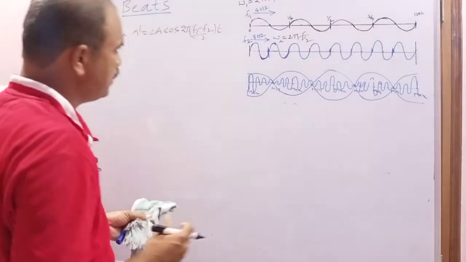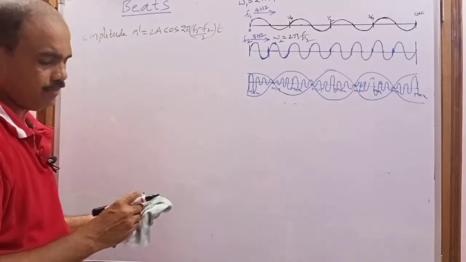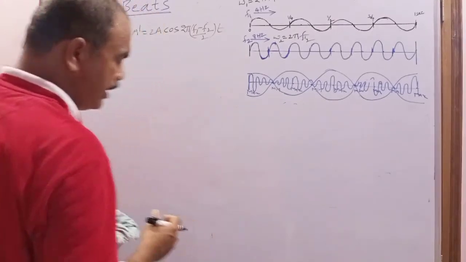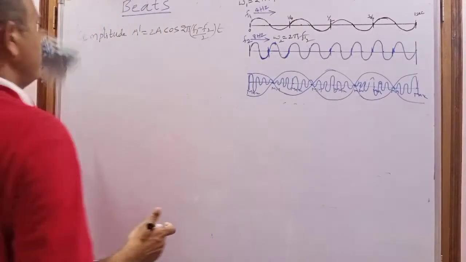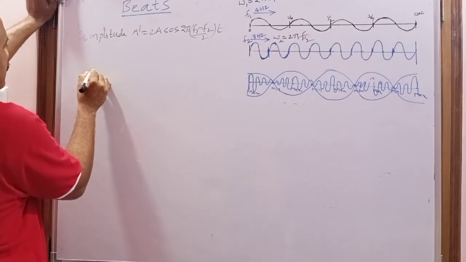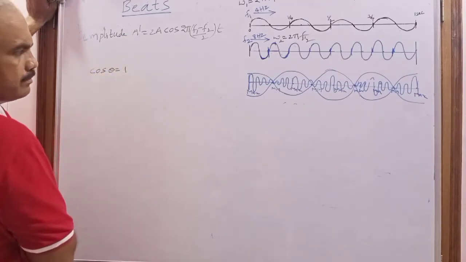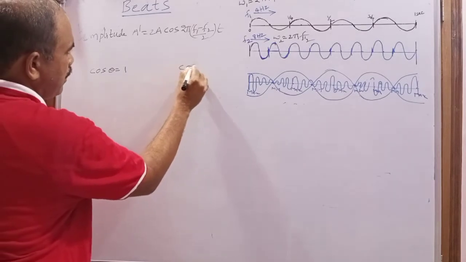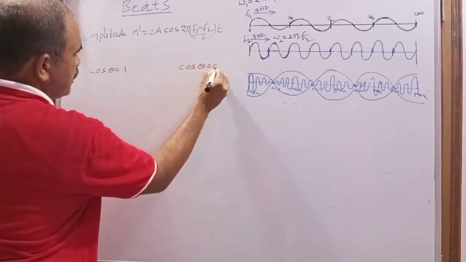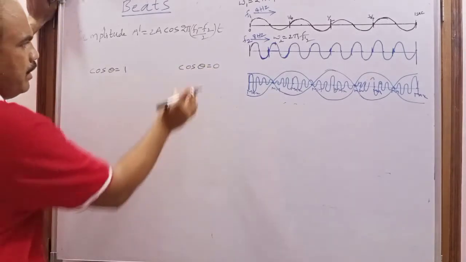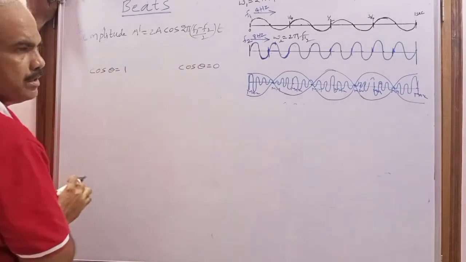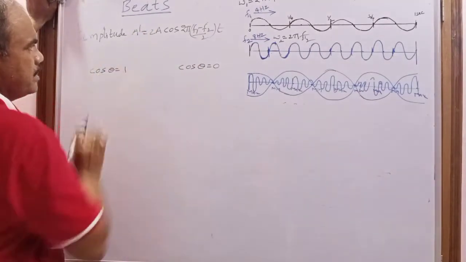For which values of the angle the cosine function is maximum and for which it is minimum, you already learned in intermediate first year. What is the maximum value of cos theta? Cos theta equal to 1 is the maximum. And what is the minimum value? When cos theta is 0, that is the minimum. If cos theta is 0, the amplitude will be 0. When cos theta is 1, the amplitude is maximum.